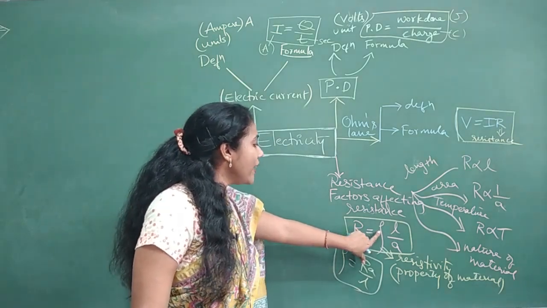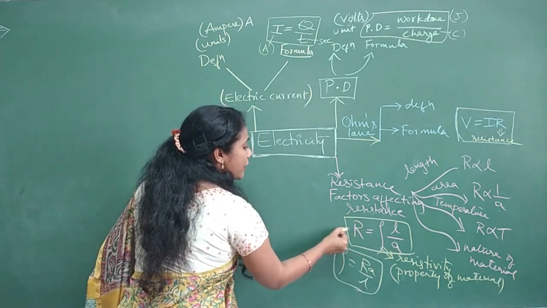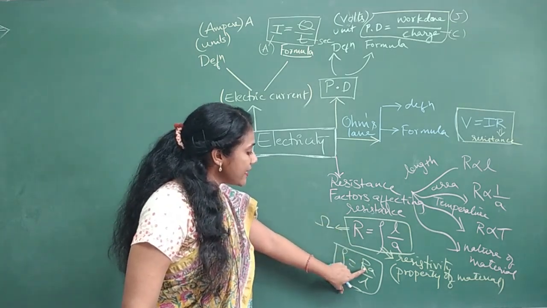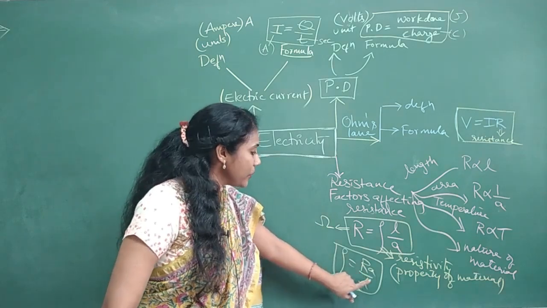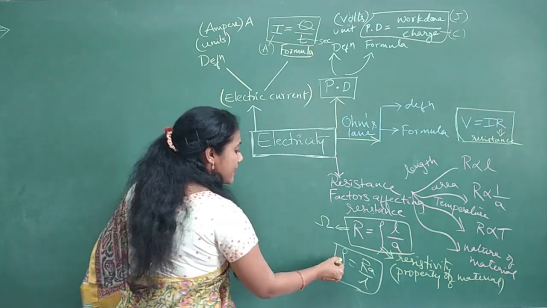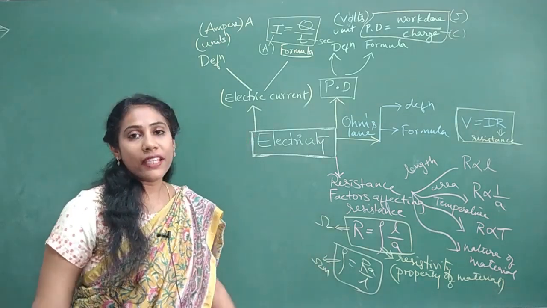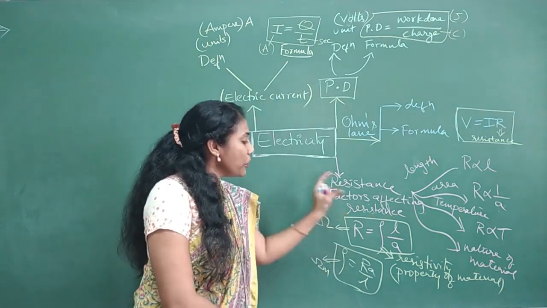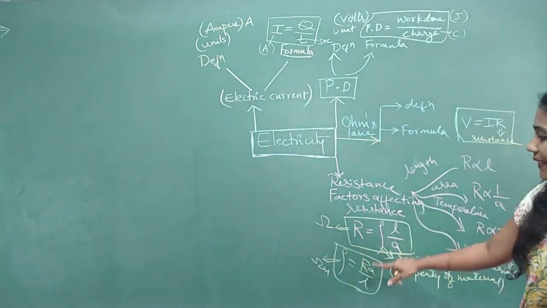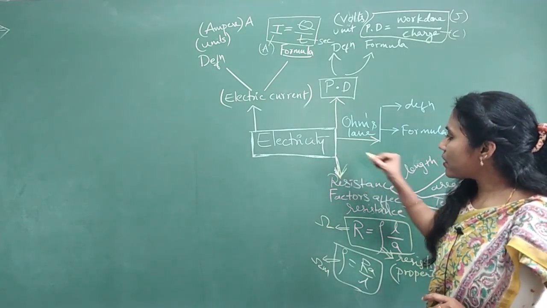They may give you the rho value, L value, and A value, and ask you to calculate resistance. Can you tell me what is the unit of resistance? The unit is ohm. Or they'll give you resistance and area or diameter, or they will give you length, and ask you to calculate resistivity. The resistivity unit is ohm meter. Both problems are very, very important, and this is one of the model problems on electricity. You have to concentrate on problems based on these formulas. So that is all about resistance and resistivity.